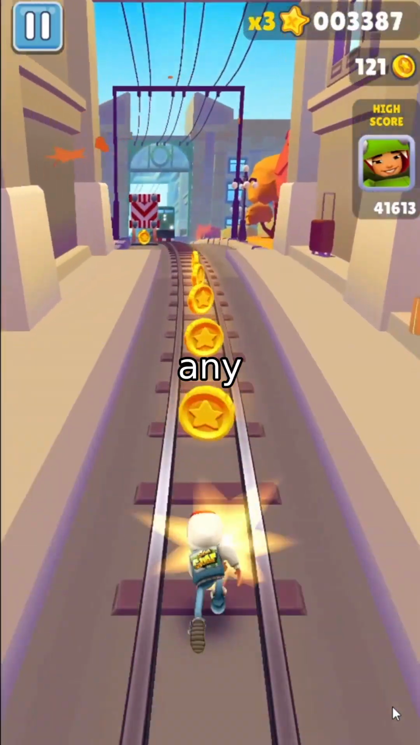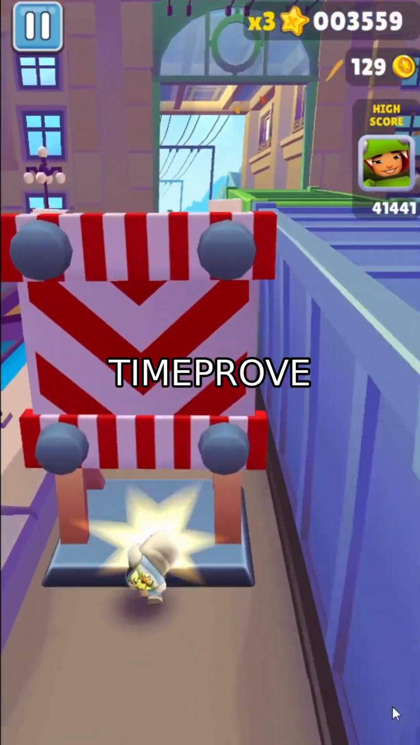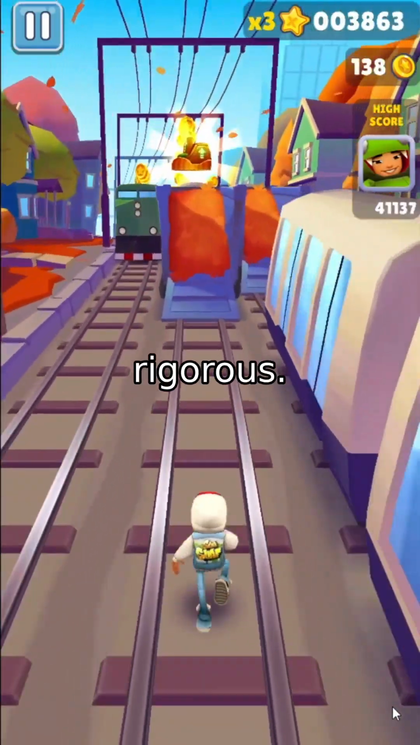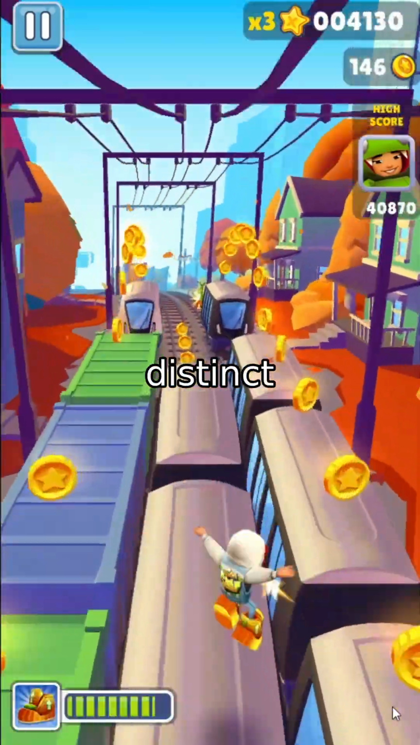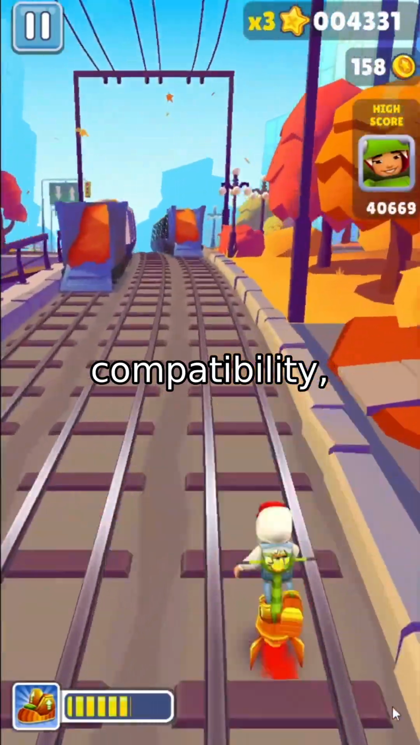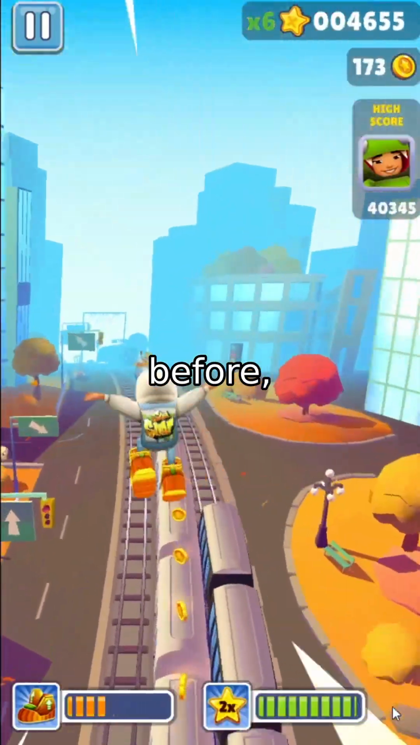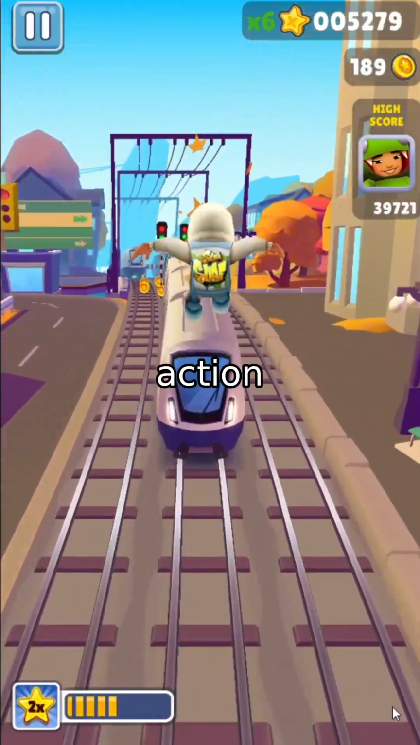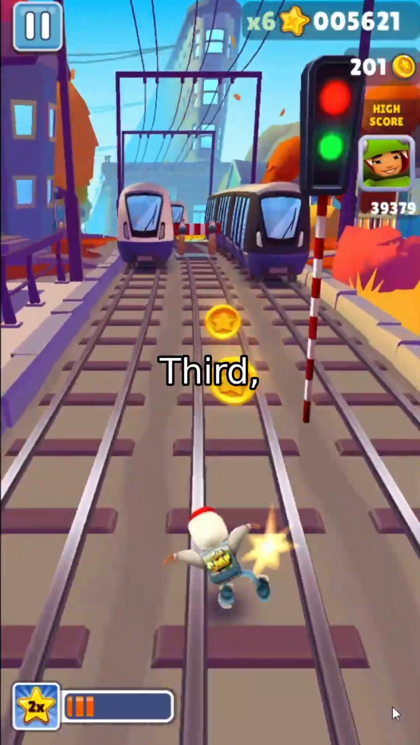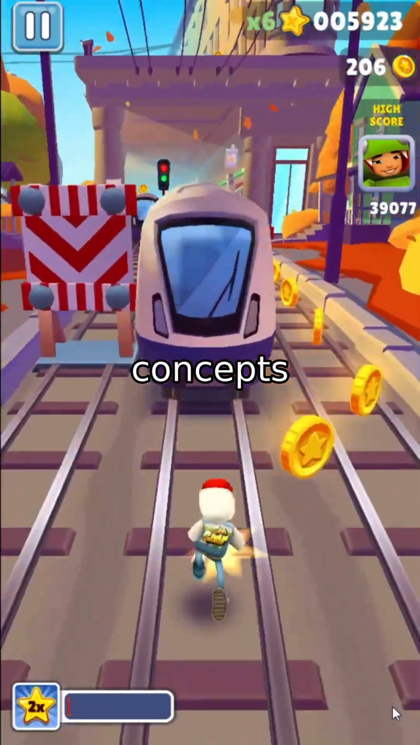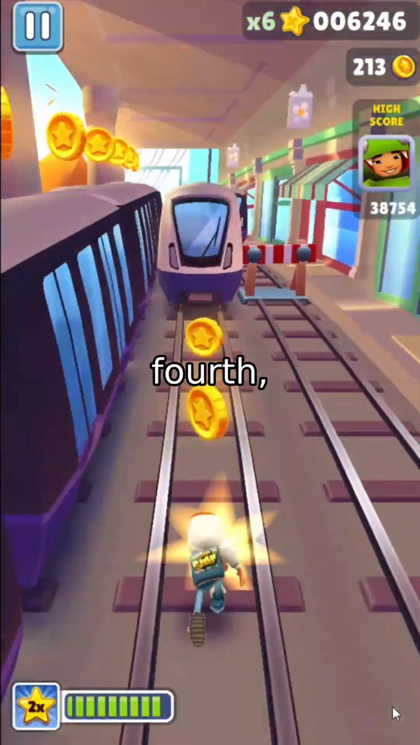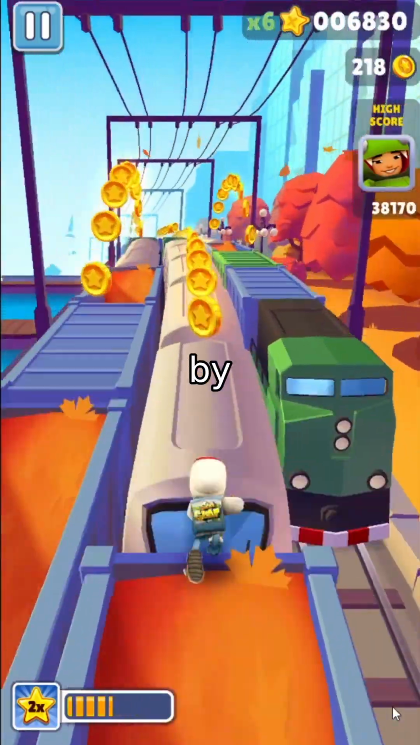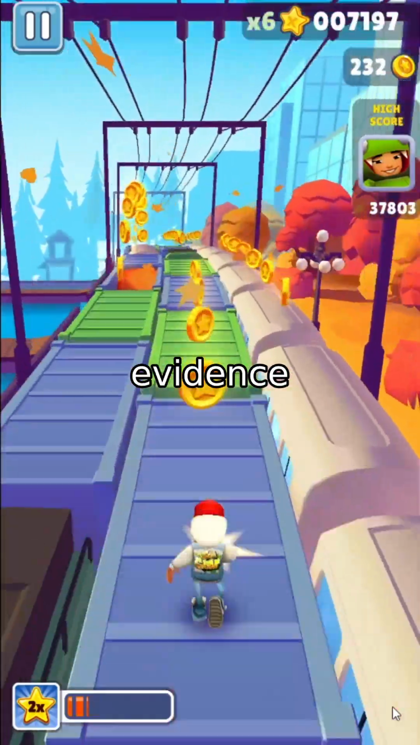So before any visual data leaves the edge device, TimeProve runs a local scoring and re-ranking engine. This is where the framework gets mathematically rigorous. The ranking function balances 4 distinct criteria. First, temporal compatibility, which biases the score based on query intent like before, after, first, last, or between. Second, semantic relevance, which rewards the strongest action-level match within the window. Third, coverage, which measures how much of the query's core concepts are collectively represented. And fourth, a length penalty that actively discourages unnecessarily long clips. The system sorts the candidates by this composite score, pushing the most promising evidence to the top.